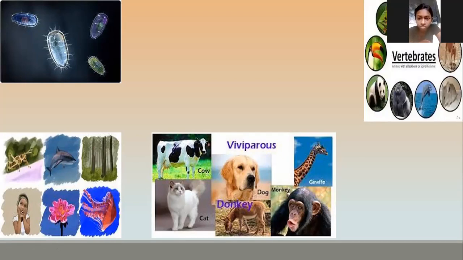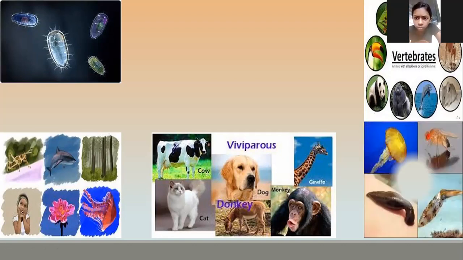That bone is known as the vertebral column. So, do all animals have this vertebral column? No. So, the animals which have a vertebral column are known as vertebrates.